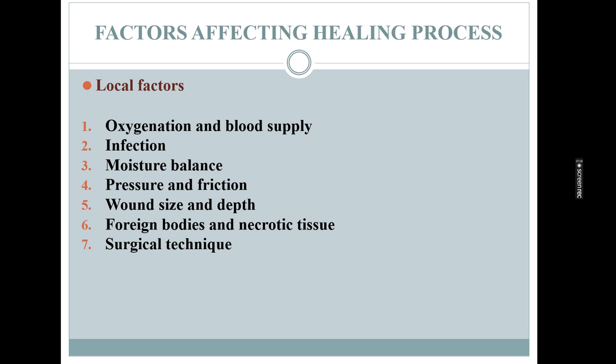Now we will discuss the factors affecting the healing process. These factors are divided into two: local factors and systemic factors. First we will discuss the local factors. First one is oxygenation and blood supply. Adequate oxygen and blood supply is crucial for cell functions, collagen formation, and immune response. Second is infection.